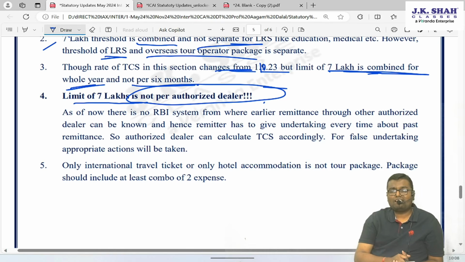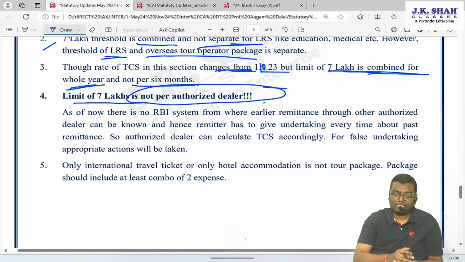Here, the responsibility is cast upon me. While going to the second authorized dealer, I have to furnish a declaration of how much remittance I have done through other authorized dealers during the year prior to this transaction. Based on this declaration, that authorized dealer will start collecting my TCS. What if the declaration is given wrong? Strict actions will be taken.